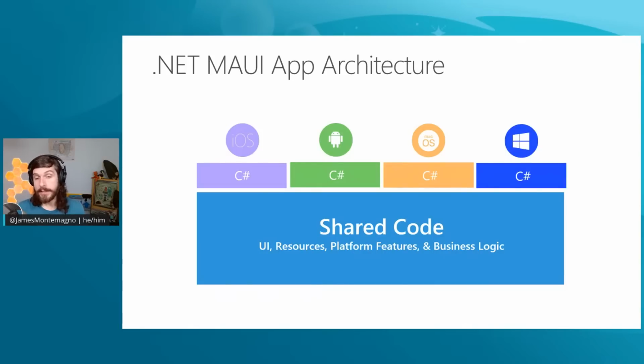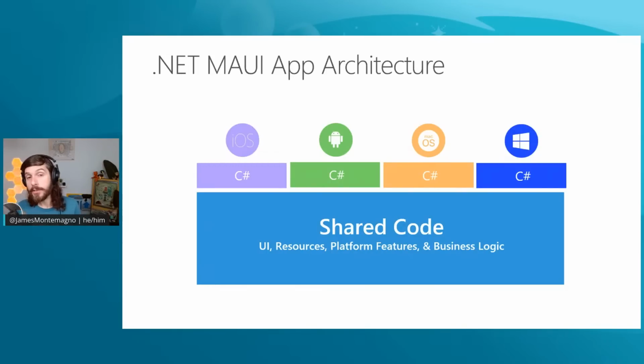It also blends in, of course, cross-platform native user interface. So you can create a button or a label or an image or a text box, and it will display and render the native controls, but you're using a shared cross-platform API to do that.